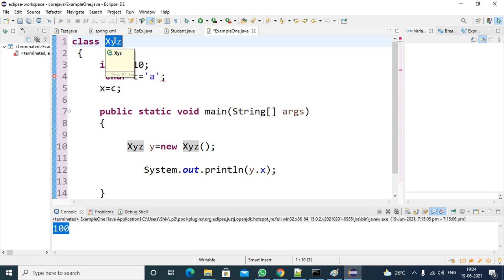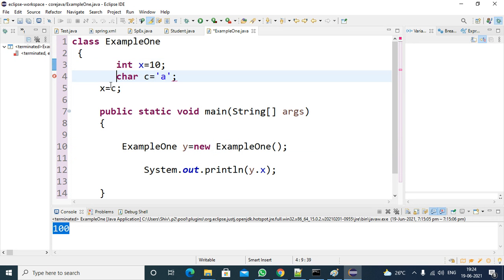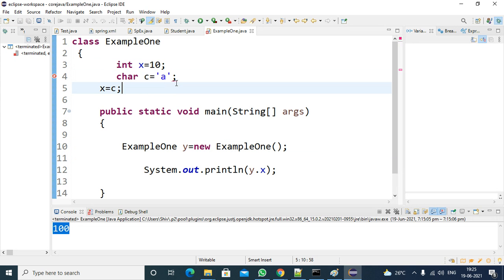So example 1, CLE1. So create an object for example 1 here. I'm changing the class name only, that's it, nothing else. Right. So integer variable, then character variable. So observe here what is the error. So mouse over, save the file.